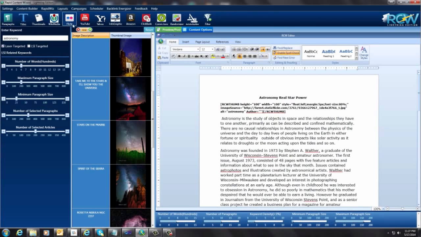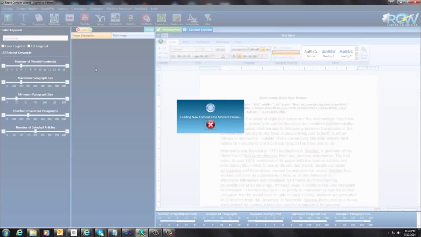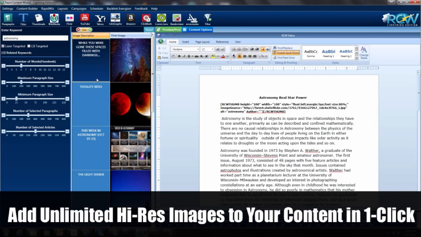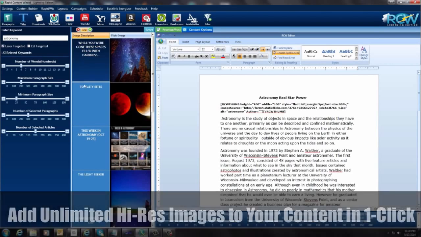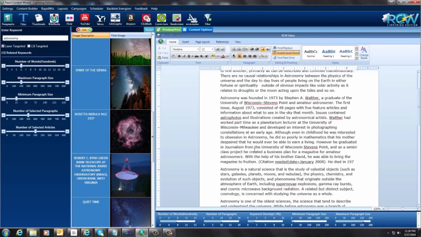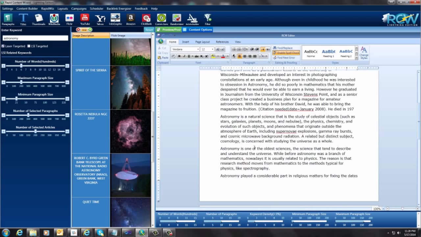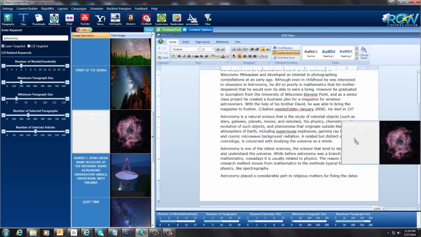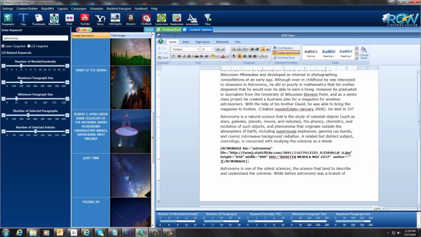So let's keep going here. Let me add an image. Now we have our images up here, and I know these look the same as the thumbnails. They pretty much are both from Flickr, but I'm just going to pick something else down here that looks kind of interesting, and I just want to show you. In order to add an image, I can also drag and drop this and insert it anywhere I want in the article. So you see that little red bar flashing right there? It'll insert it right after that, and you can see there it is. So now we have an image in here.